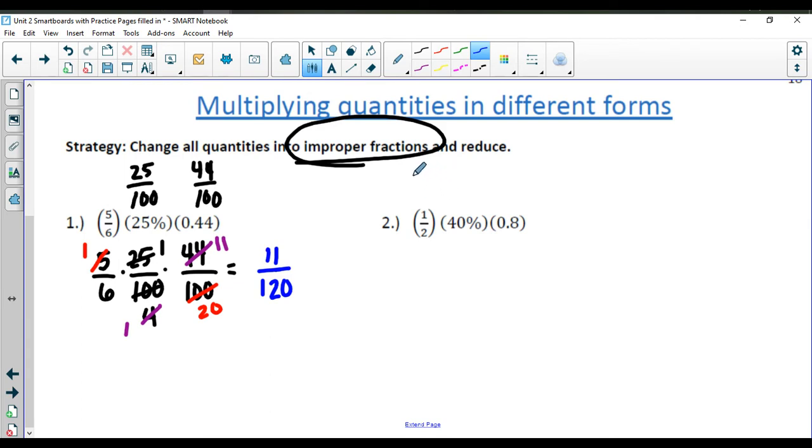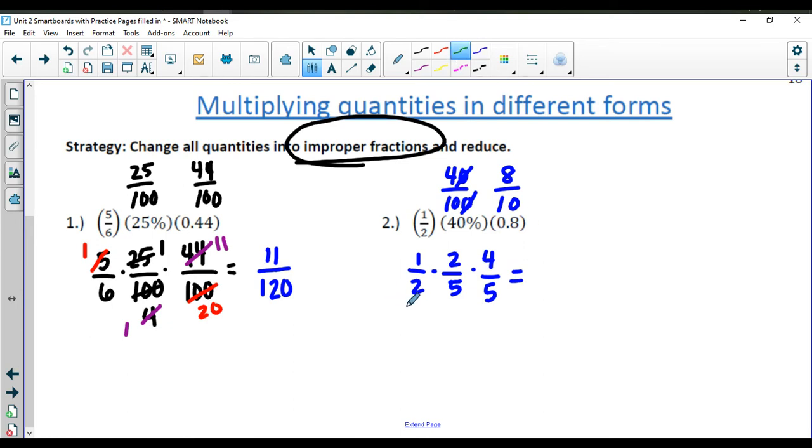For number 2, 1/2 is going to stay there. 40%, we're going to drop the percent sign, put it over 100. And this you would read as 8/10. So we're going to put 8/10. And then I'm going to actually reduce this time instead. So if I have 40 over 100, I can make that 4 over 10, but I could actually reduce that down to 2/5. And then 8 over 10, I can make 4/5 by reducing.